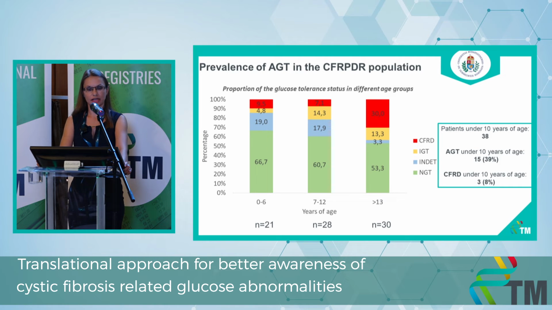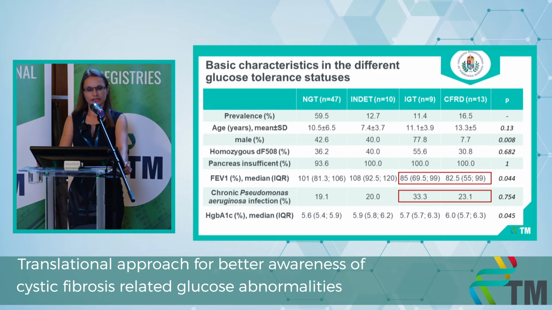By analyzing the baseline data of the 79 patients, and according to the oral glucose tolerance test and further results, we can see that abnormal glucose tolerance is highly prevalent, with 30 to 40% in every pediatric subgroup, even under the age of 7 or 10. In this age group, the prevalence of diabetes is 9%, which increases with age, and in teenagehood it reaches 30%.